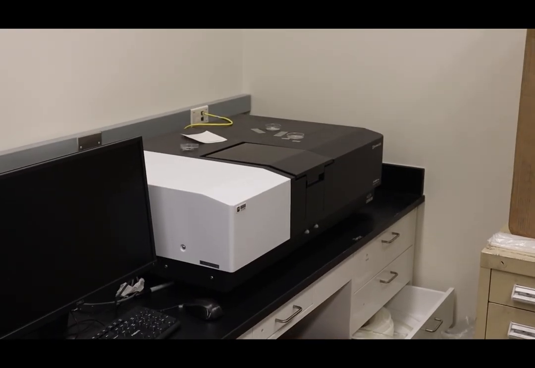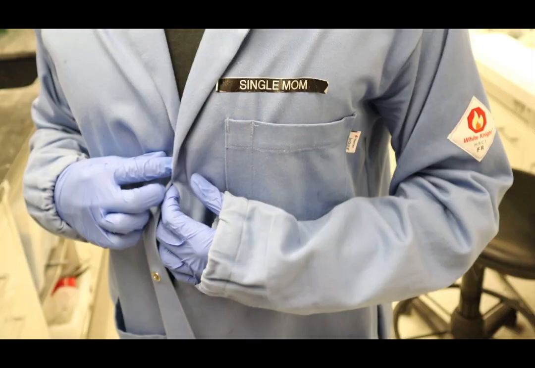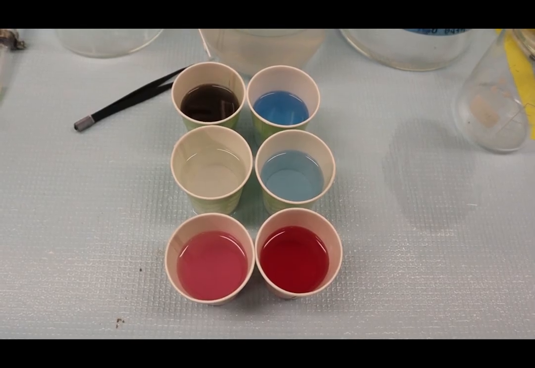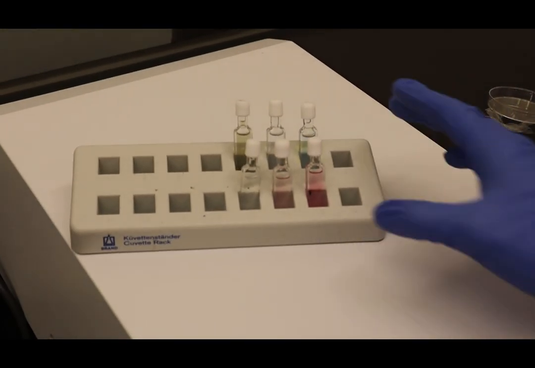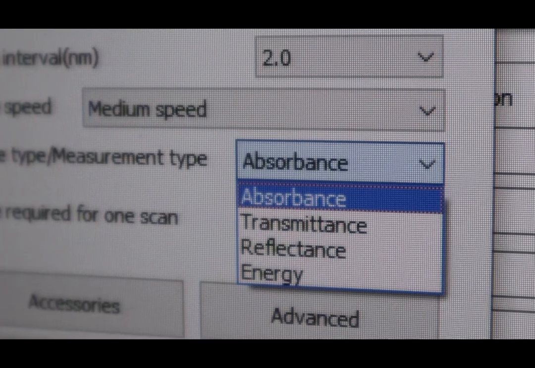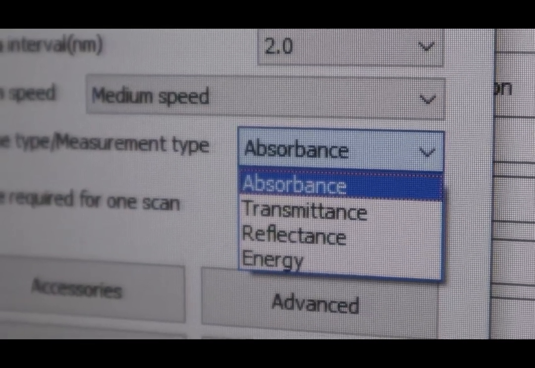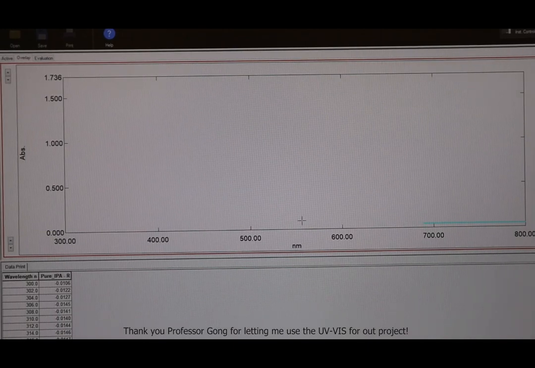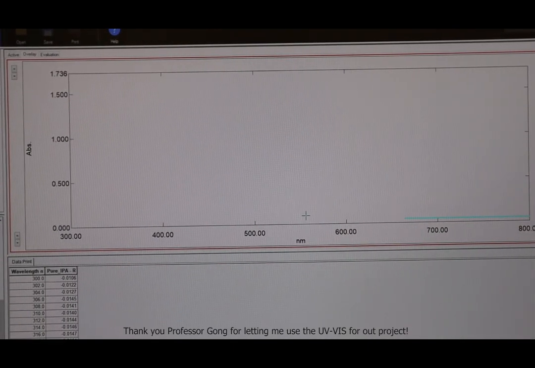Now let's have some fun. Put on our lab coat, say hello to our sun, and make our solutions again. Let's put them into cuvettes now, and now we can load our machine with the cuvettes. Make sure we measure absorbance, and now we can start the machine. So while we're waiting for our values, we can do something important, like study for mass and heat.